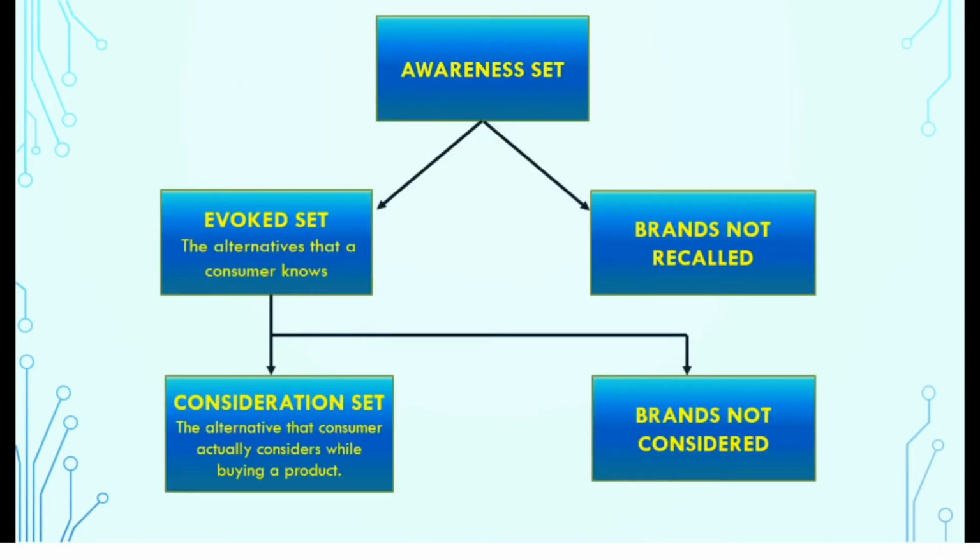We have an awareness set which consists of the evoked set and brands not recalled. Evoked set refers to the alternatives that the consumer knows. Brands not recalled are those which do not come to the mind of the consumer. The evoked set consists of consideration set and brands not considered. Consideration set refers to the alternatives that consumer actually considers while buying a product. Brands not considered are those brands which the consumer does not consider in his purchase decision.